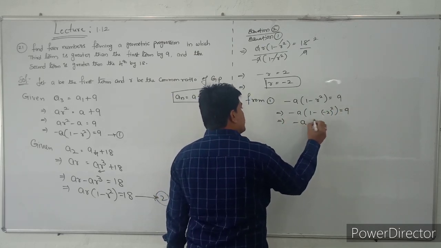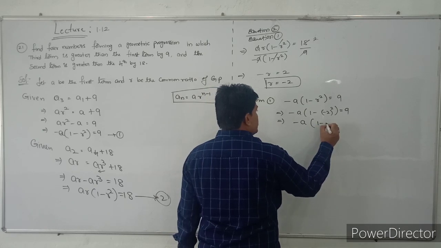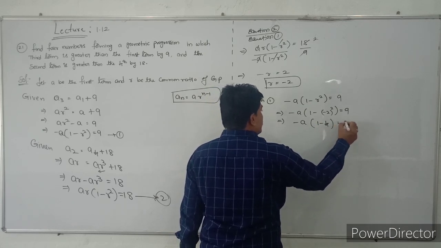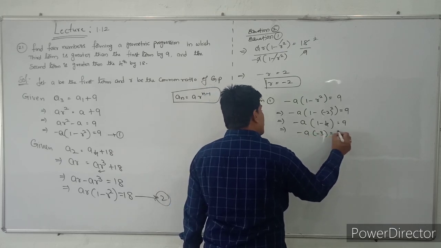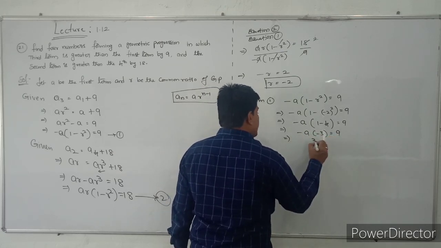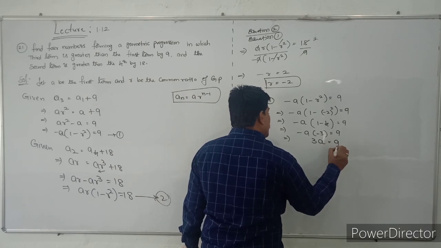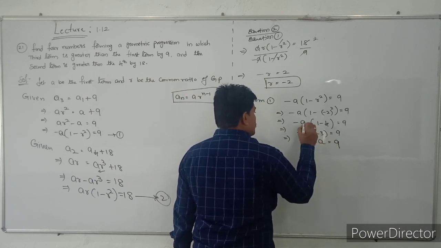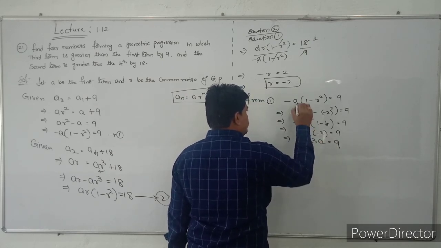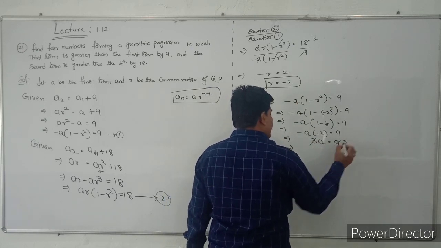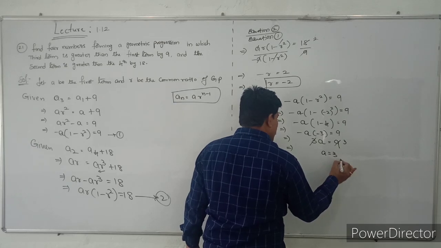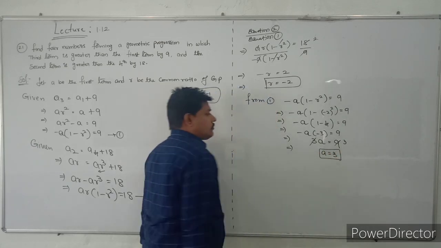So minus A into 1 minus 4 is equal to 9. So minus A into minus 3 is equal to 9. That implies 3A is equal to 9, so we can cancel 3 times, so A is equal to 3.